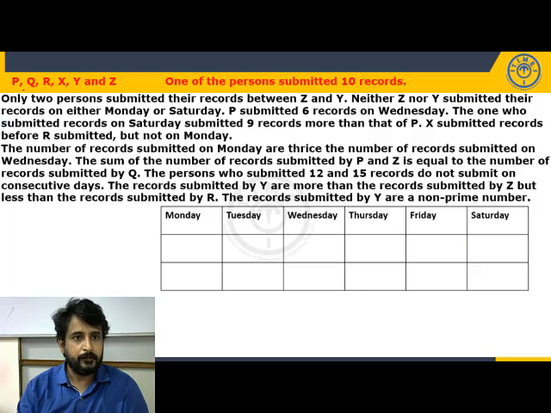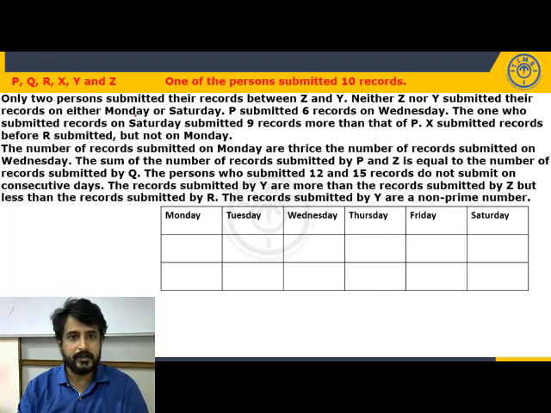Names of the persons are P, Q, R, X, Y, Z, and one person submitted 10 records. Okay. Only two persons submitted records between Z and Y. Okay. And neither Z nor Y submitted records on either Monday or Saturday. It means Z does not submit on Monday and Saturday.